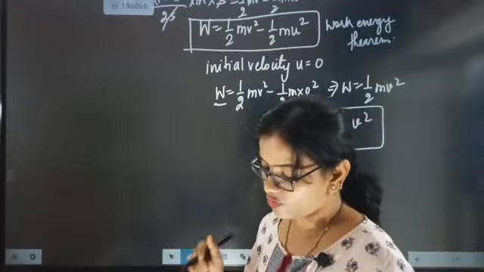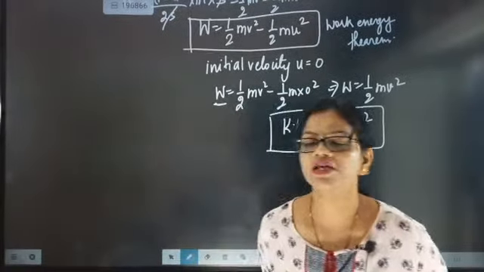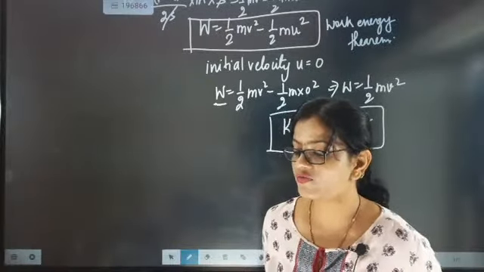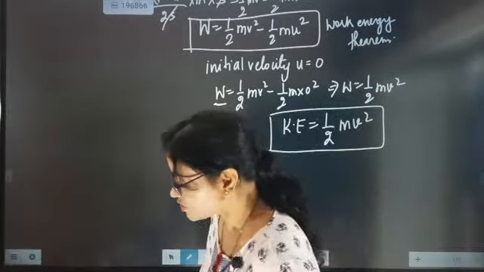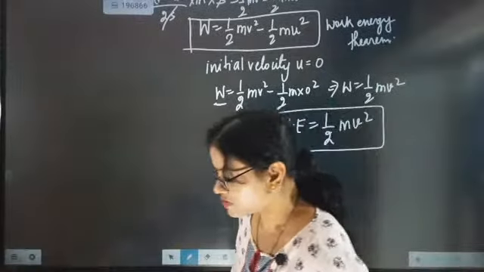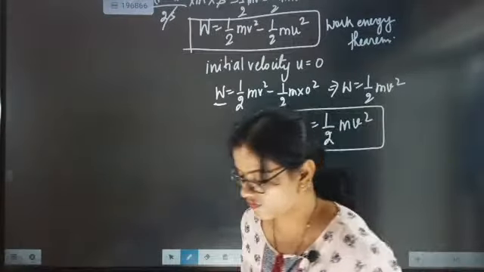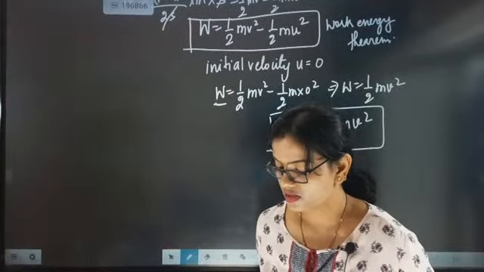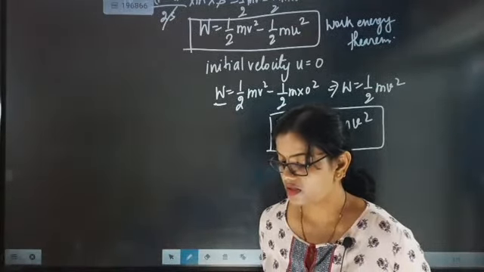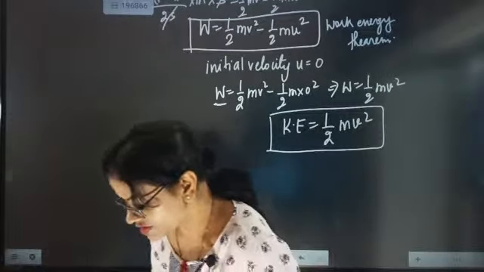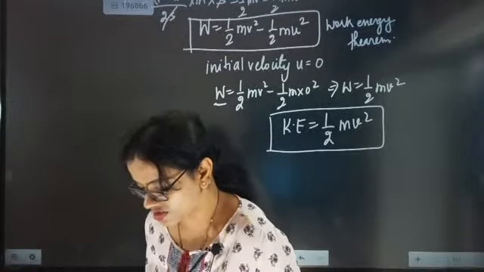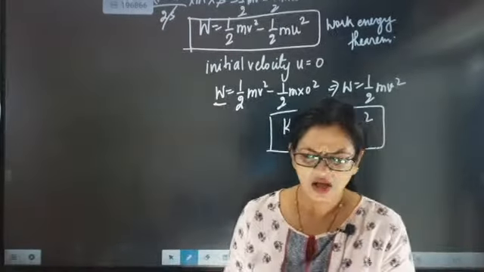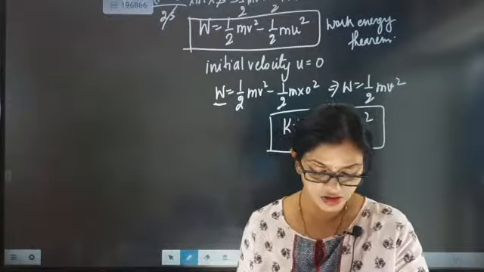So kinetic energy of a moving body is defined as half the product of the mass and the square of the velocity. Half the product of mass of the object and square of the speed of the object or velocity of the object. Since the body is having displacement or motion, the body will be considered to have kinetic energy.